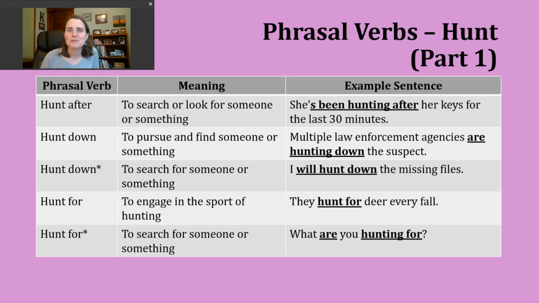The next phrasal verb we'll discuss is to hunt for. It can also have a couple different meanings. The first way to use it is to talk about someone who is engaged in that sport of hunting. An example of this could be, they hunt for deer every fall. So here's a sentence in the simple present. We're talking about a habit or a routine. This is an action that repeats at a known or consistent interval.